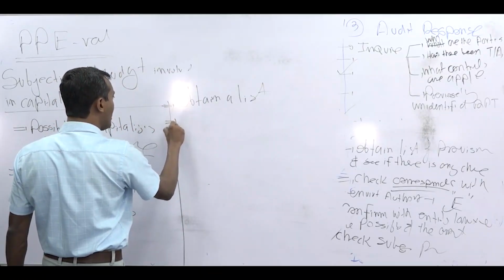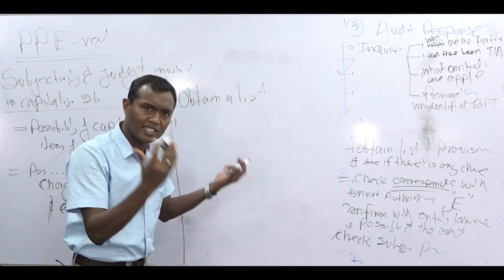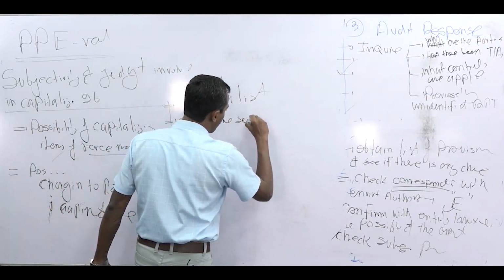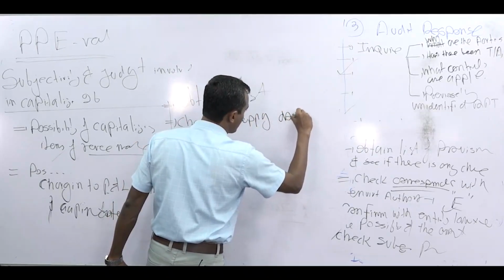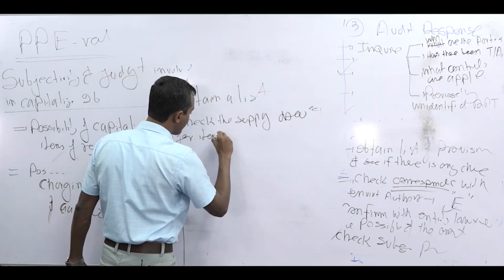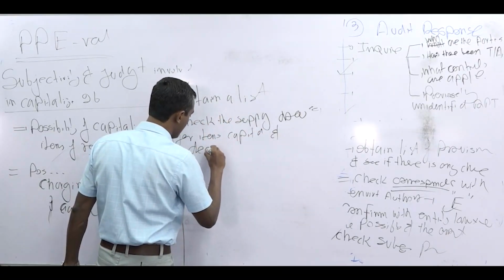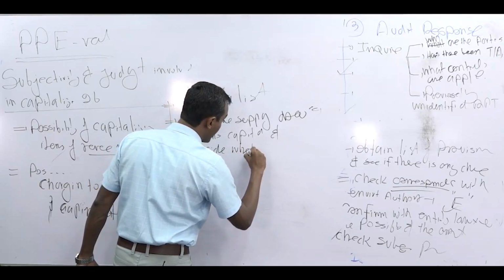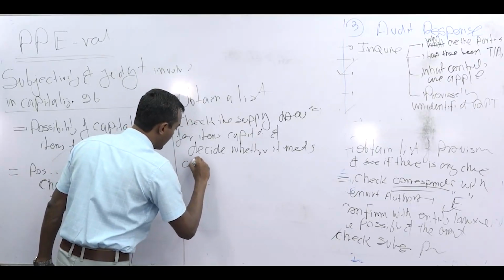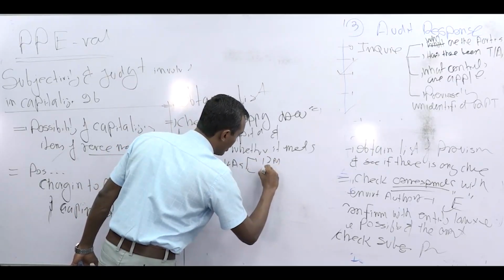And then if you want to judge whether something is a capital expense, what you need to check? Go to the supporting documents and see whether this has more than 1 year. Check the supporting documents for items capitalized and decide whether it meets the criteria in IAS 16. Whether it meets 2 criteria. What are the 2 criteria? The 12 months and then economic benefits.